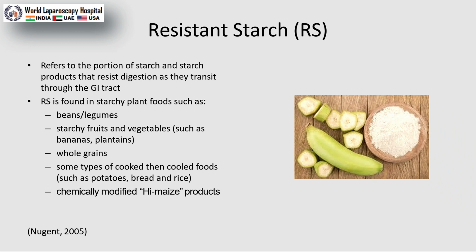Resistant starch is very important. Resistant starch also plays a very important role in lowering the glycemic index of the food. If we keep cooked rice in the freezer for 12 hours and use it the next day, then we can find that the resistant starch will increase and it will become equivalent to brown rice. So we have to give resistant starch to the patient to avoid constipation.